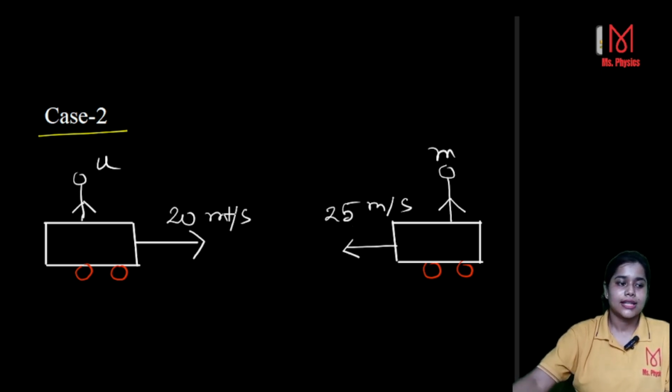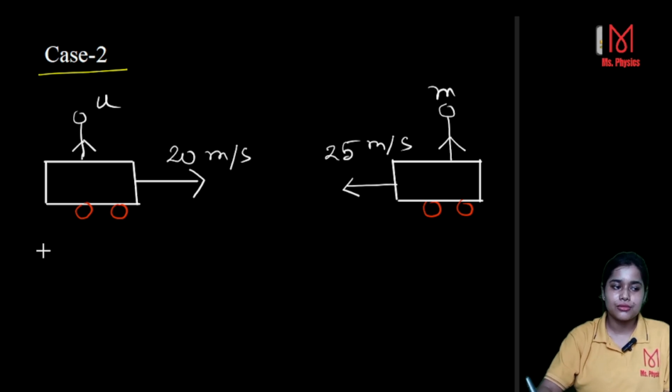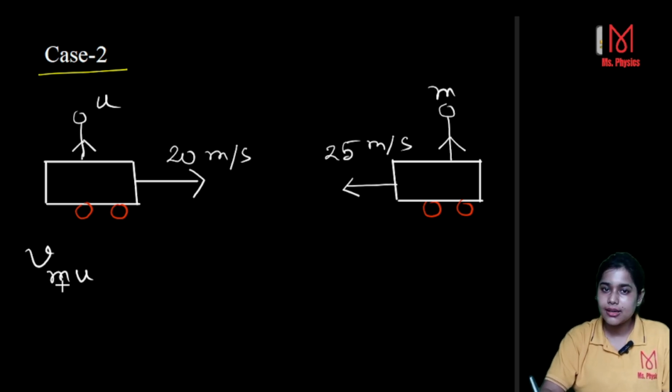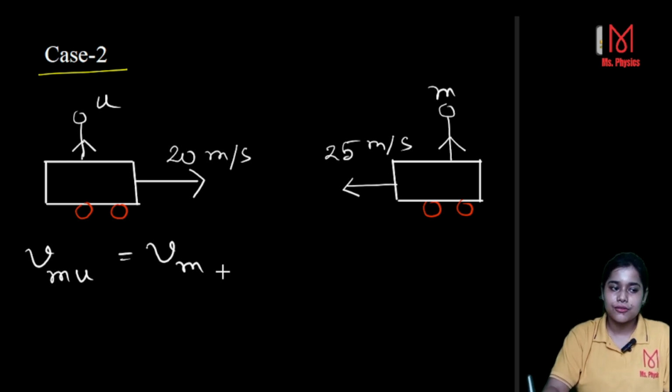If I now want to calculate the velocity of me with respect to you, here the observer is you, it is velocity of me minus velocity of you. Don't get confused. Velocity of me with respect to you means Vmu equals Vm minus Vu.